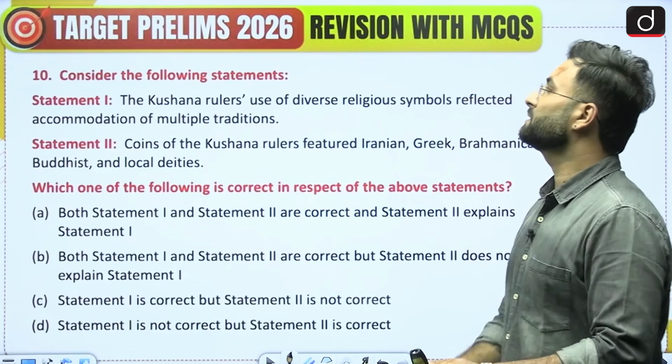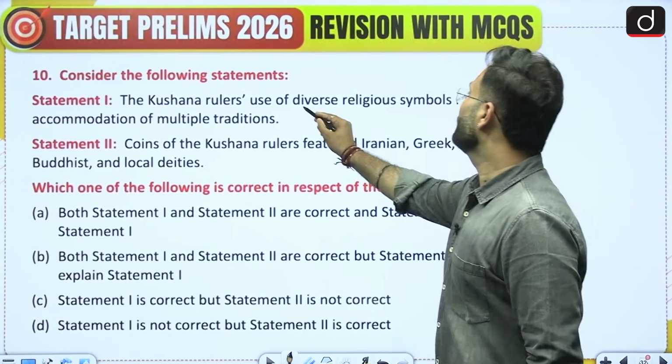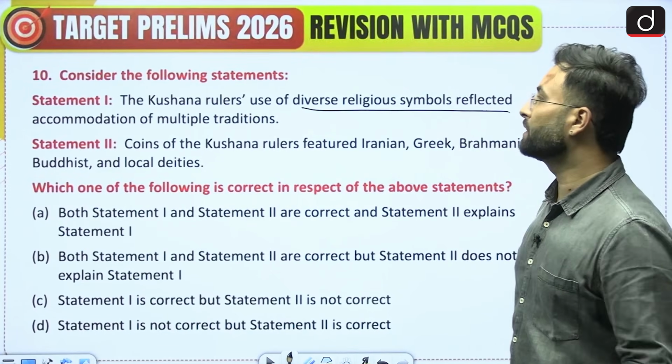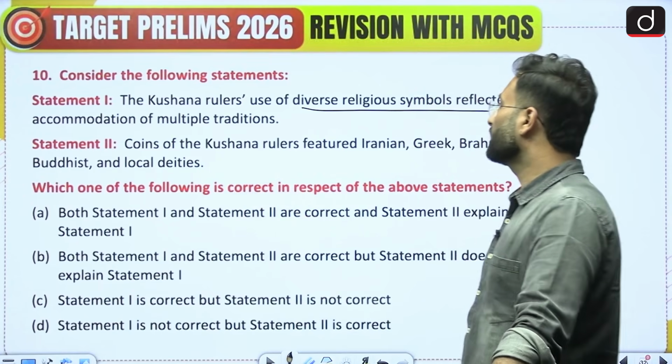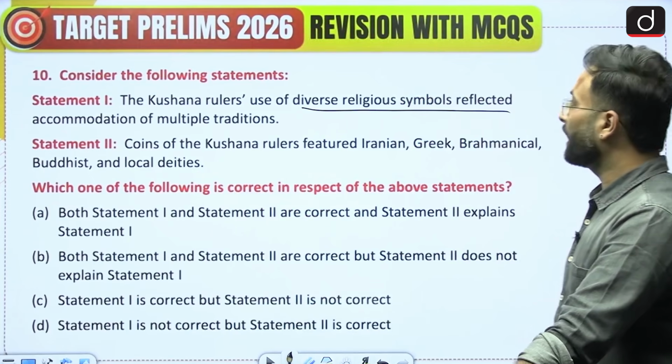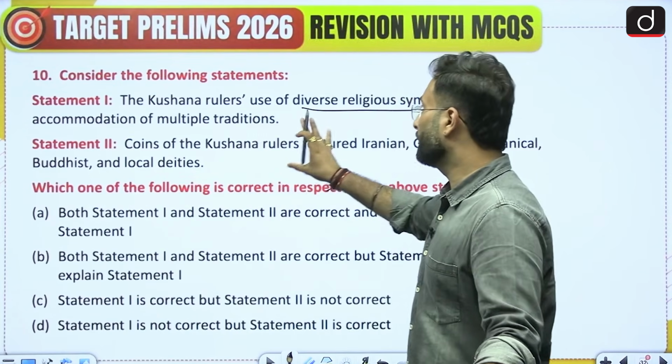Now comes the last question, that is, consider the following statements. Statement 1: Kushana rulers used diverse religious symbols reflecting accommodation of multiple traditions. Statement 2: the coins of the Kushana rulers feature Iranian, Greek, Brahmanical, Buddhist and local deities. Now both the statements here are correct. I'll tell you why.